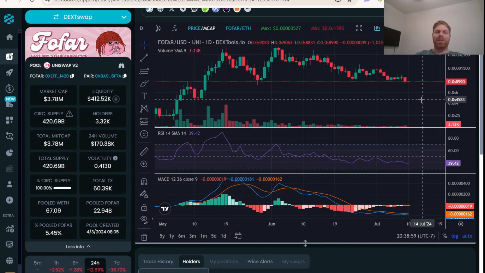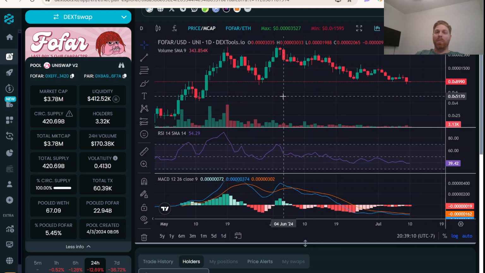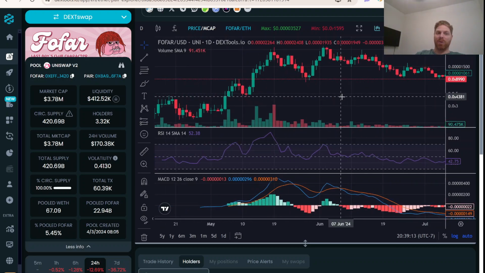So I do want to do a detailed chart analysis. Just looking at it, you can see that we have been having some difficulty for quite some time, especially since June. We had this major run up, but don't be fooled. This chart is in a massive bull flag pattern.